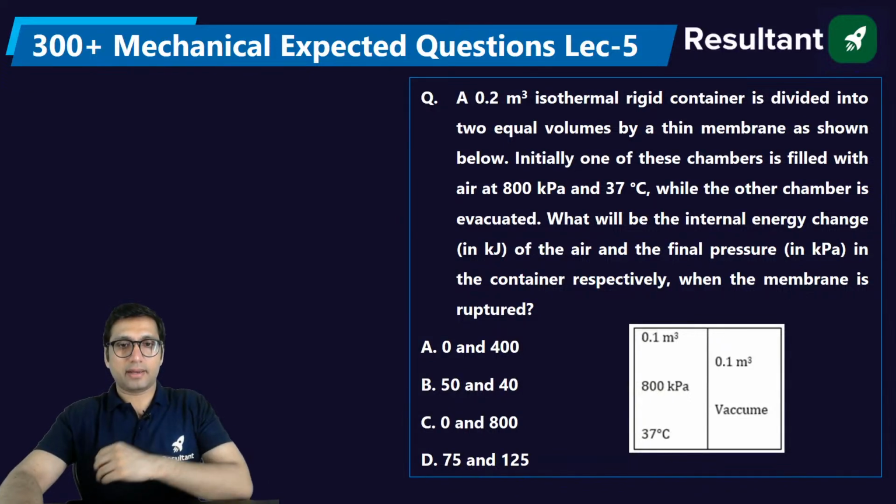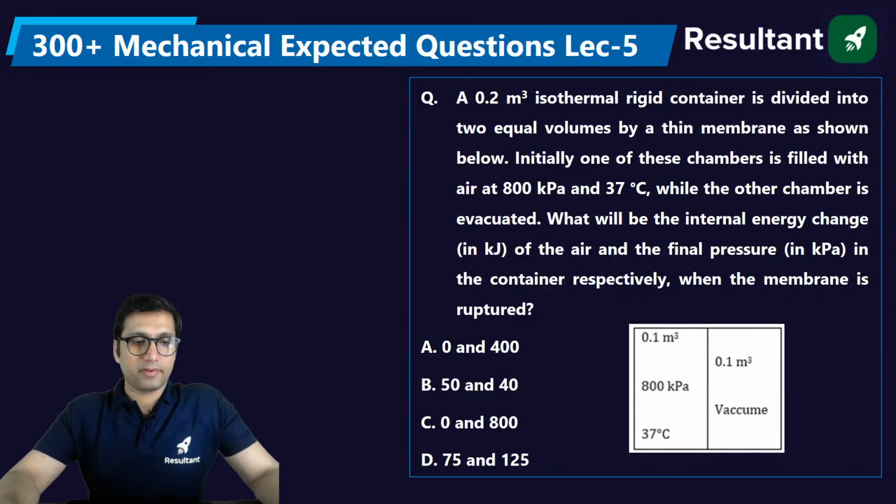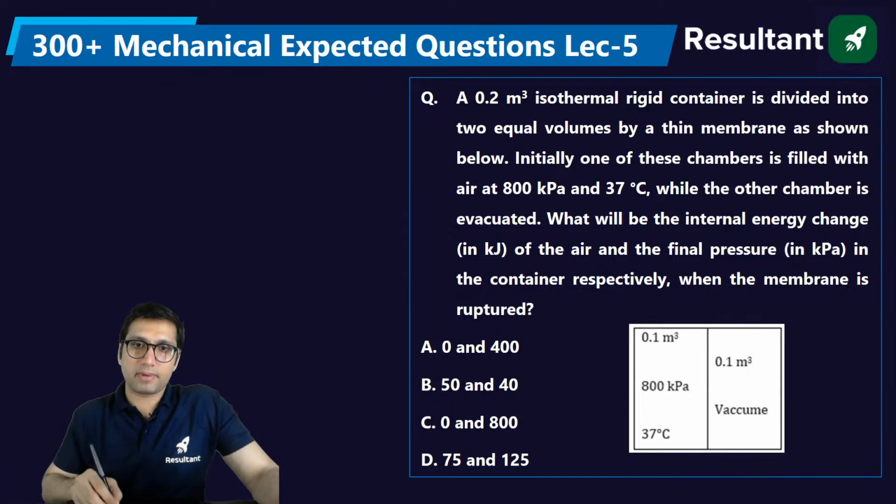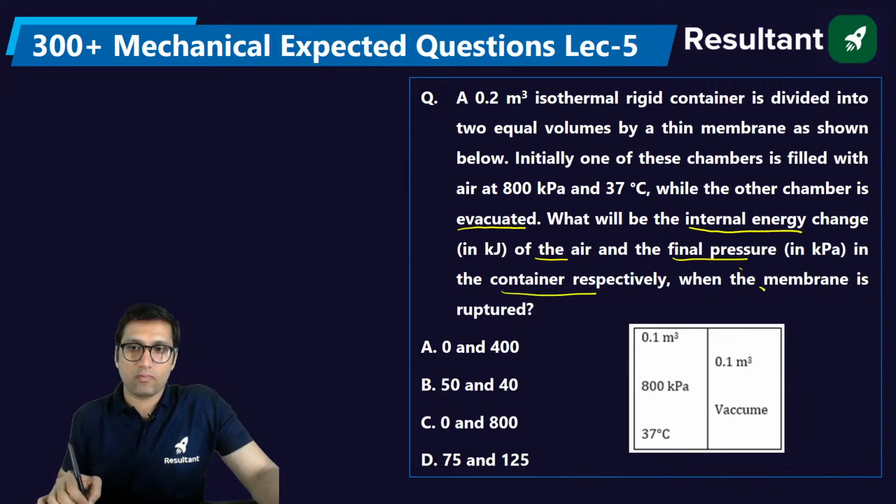Now this is a simple numerical, where it is given a 0.2 meter cube isothermal rigid container is divided into two equal volumes by a thin membrane as shown below. Initially, one of these chambers is filled with air at 800 kilopascal and 37 degrees Celsius, while the other chamber is evacuated. What will be the internal energy change of air and the final pressure in the container respectively when the membrane is ruptured? Ruptured means broken.